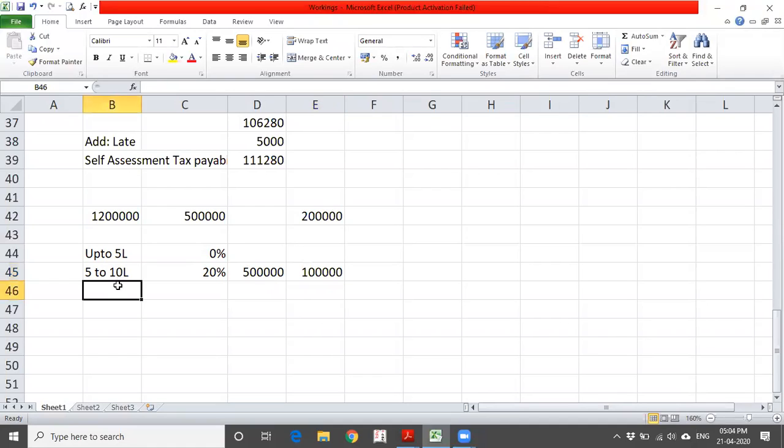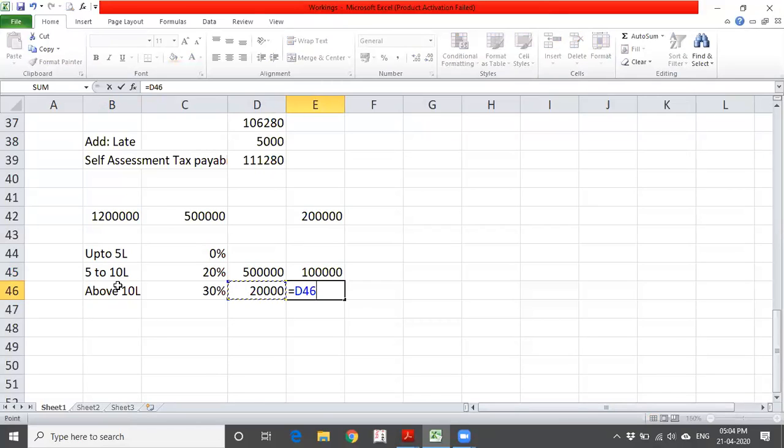Then the balance 2 lakhs, that is above 10 lakhs, is taxed at 30%. That is 2 lakhs into 30%. So the total tax payable is 1.6 lakhs. This is how we calculate for individuals, especially for a super senior citizen.